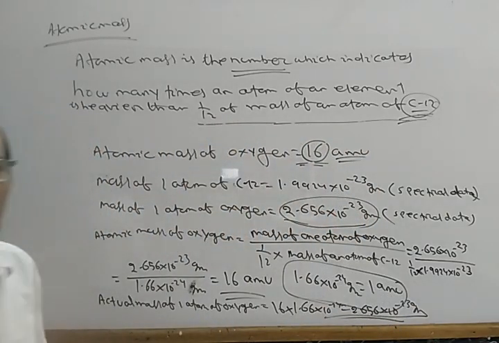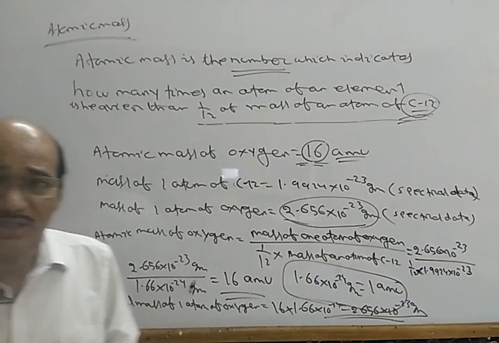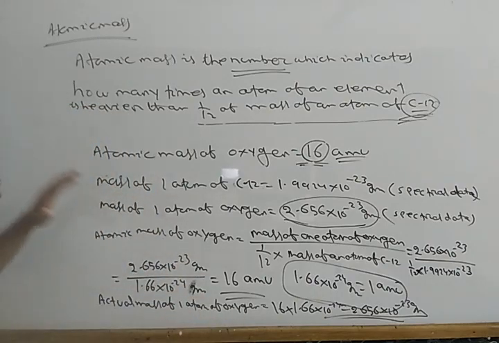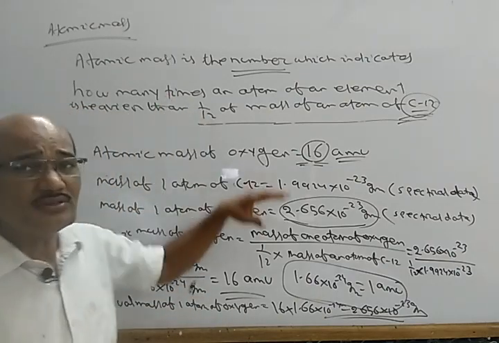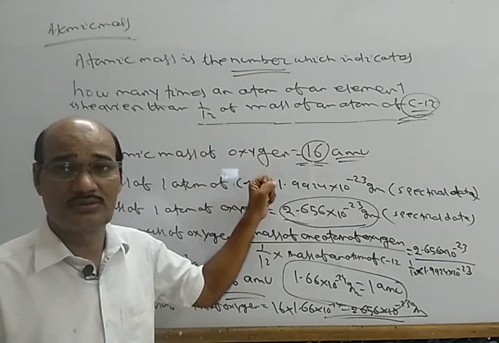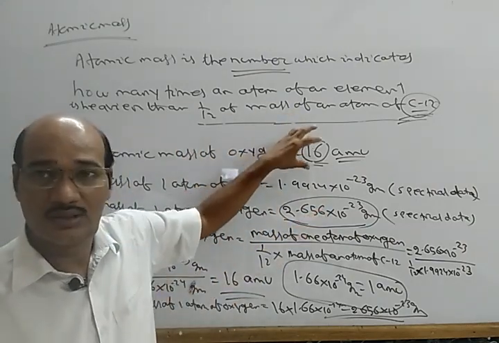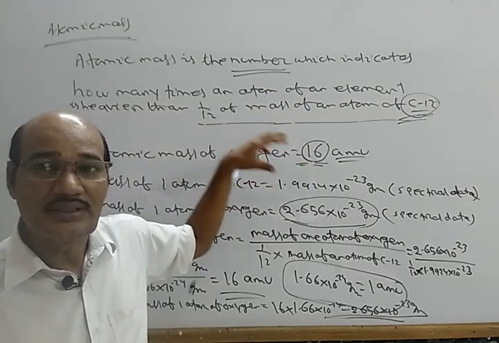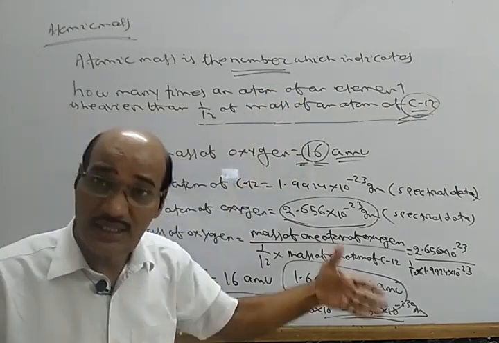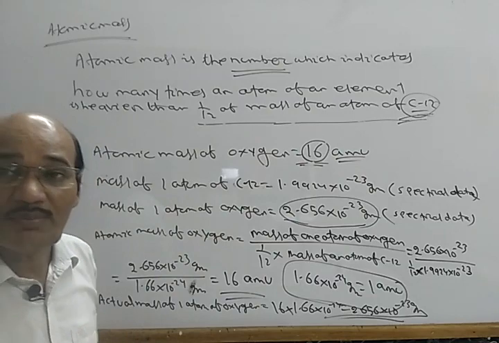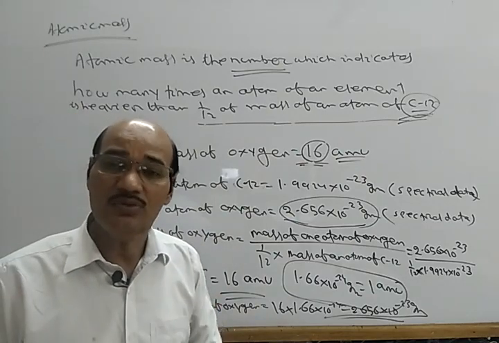Okay, so we should not make the mistake. The atomic mass of oxygen is 16, it does not mean the mass is 16 gram. The 16 is only a number that indicates it is 16 times heavier than 1/12 of the mass of an atom of carbon 12.